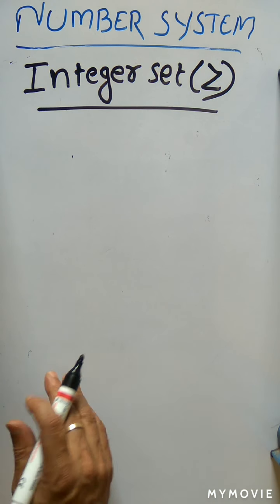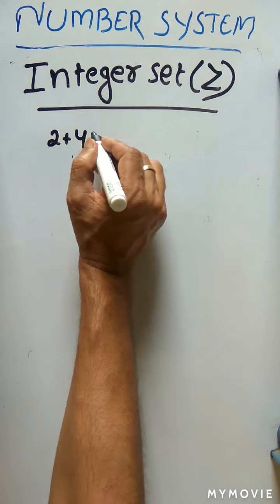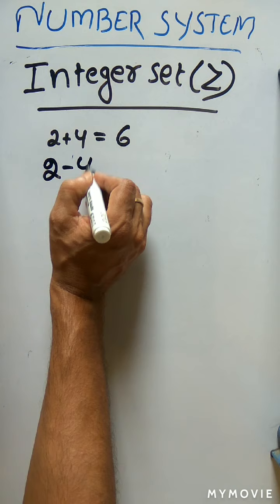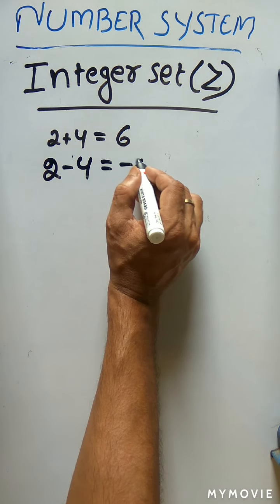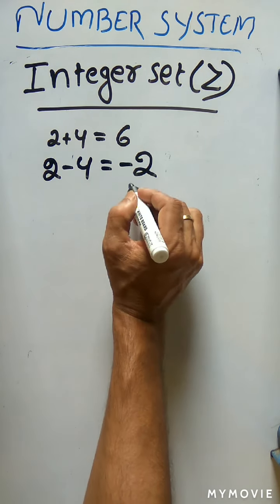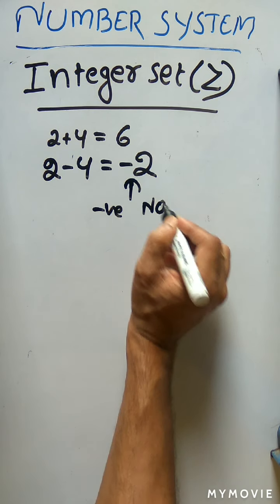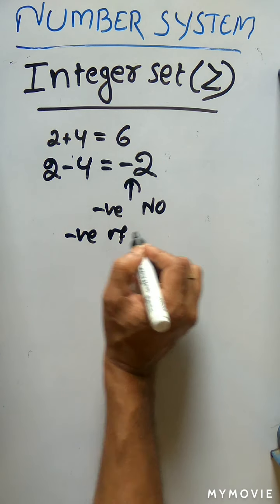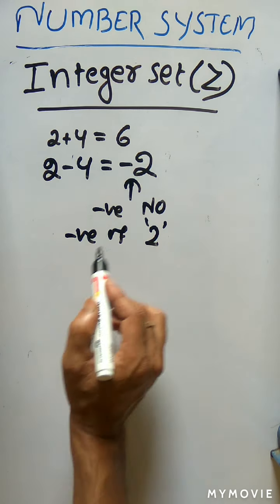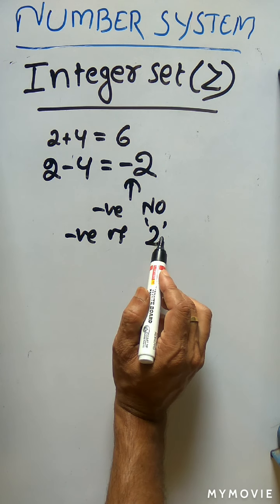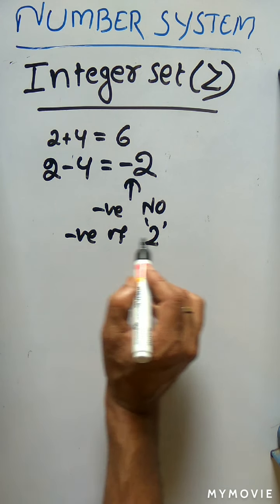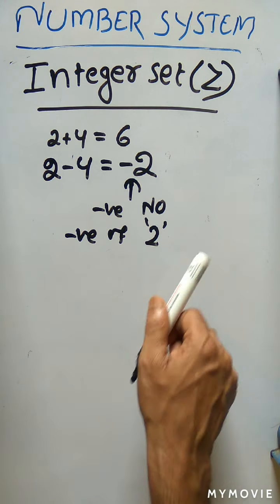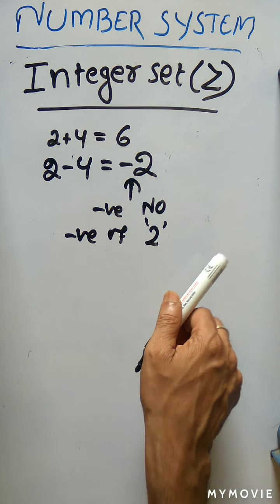Now see, if anybody asks what is the value of 2 plus 4, the answer is definitely 6. If anybody asks what is the difference between 2 and 4, 2 minus 4 is what? 2 minus 4 is nothing but minus 2. So this is a negative number, the negative of 2. But what is 2? 2 is a natural number. So if we take a negative sign to that natural number, that number minus 2 is coming neither in the natural set nor in the whole set.